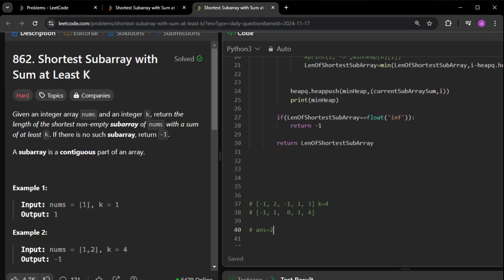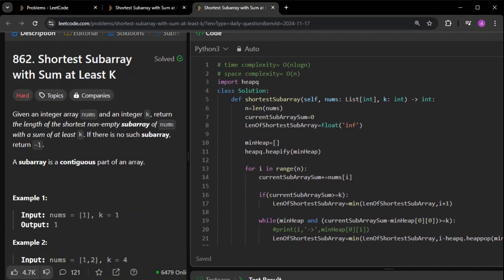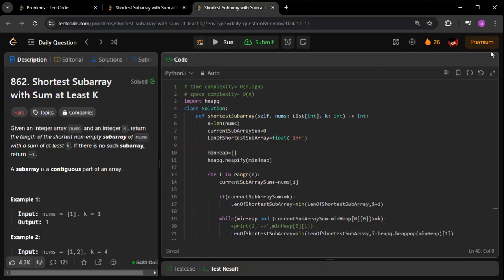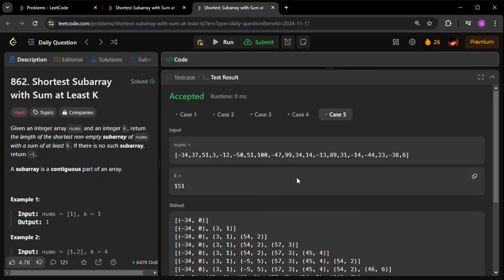I explained that, and now I'm going to show you the code for that. If you want to see the output, maybe that also I can show you, so that you have an understanding of what we are doing. In this particular question I am going to use a heap. Basically, what is a heap? You must be knowing there is something called heap sort and heap. In this case, I'm going to use a min heap. All it will do is give me the smallest element that we have seen till now. That is the smallest sum that you have seen till now.